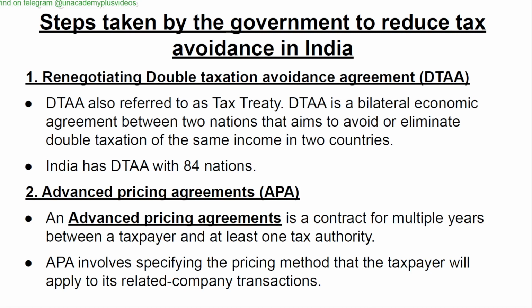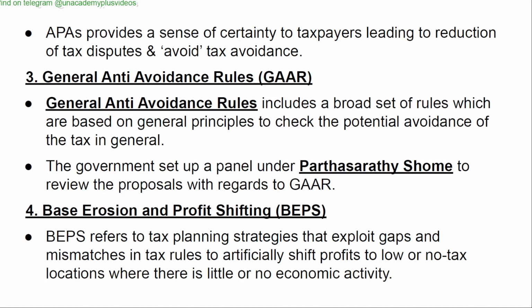DTAA, also referred to as a tax treaty, is a bilateral economic agreement between two nations that aims to avoid or eliminate double taxation of the same income in two countries. India has DTAA with 84 nations. Advance Pricing Agreements (APA). An advance pricing agreement is a multi-year contract between a taxpayer and at least one tax authority. APA involves specifying the pricing method that the taxpayer will apply to its related company transactions. APA provides a sense of certainty to taxpayers, leading to reduction of tax disputes and tax avoidance.